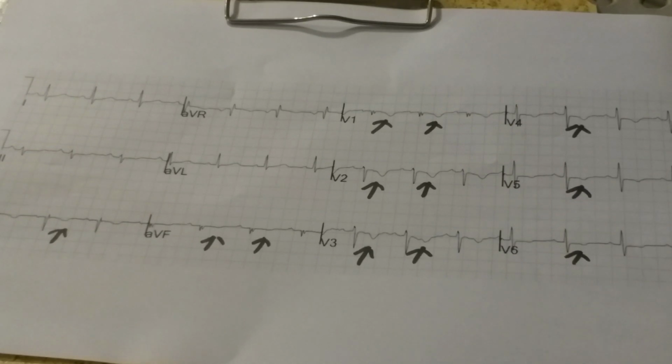This set of the ECG leads V1 to V6 represents the anterior wall, and the anterior wall is supplied by the left anterior descending artery. So we will call it anterior wall ischemia. If cardiac enzymes are positive, we will call it non-ST elevation MI, and if the cardiac enzymes are negative, we will call it unstable angina. And chances are, whether it is positive or negative, whatever the case is, on angiography we can find something within the left anterior descending artery.